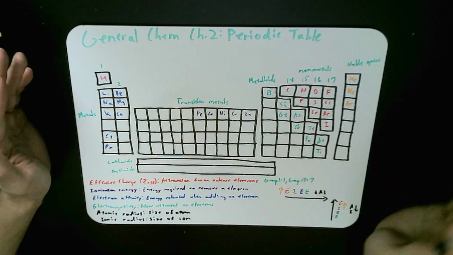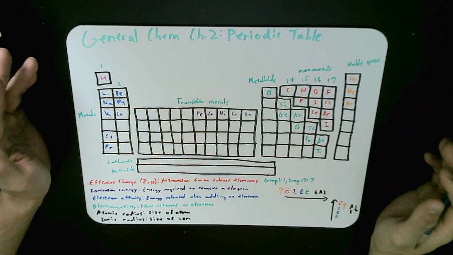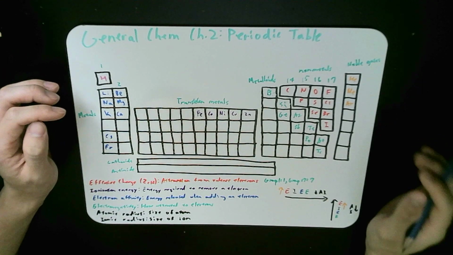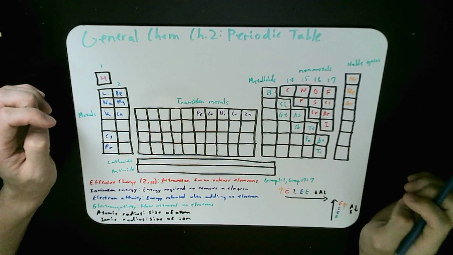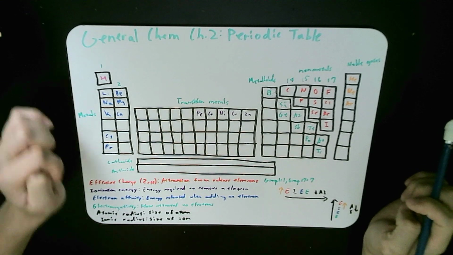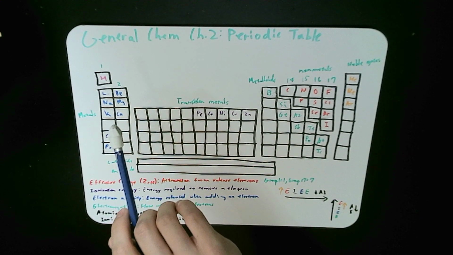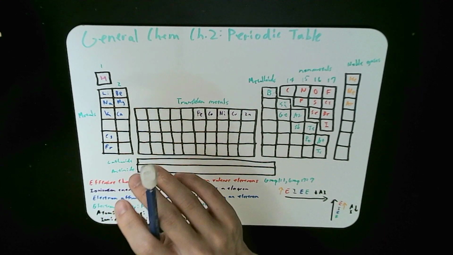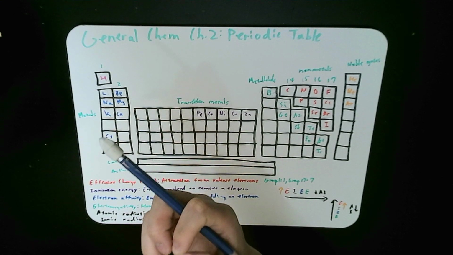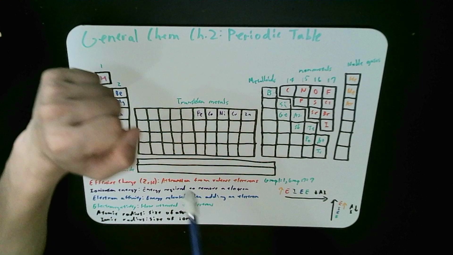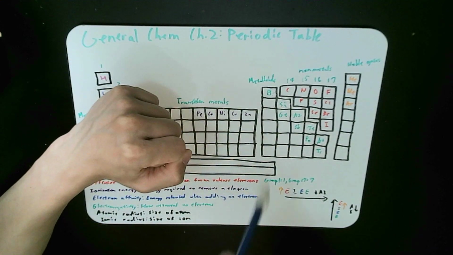Atomic radius is just the size of the atom, so it'll get bigger when you add more electrons to them. However, there actually is a particular thing when you add electrons, because the same amount of protons are in the nucleus, and when you're adding from left to right, they're still in the same valence shell.